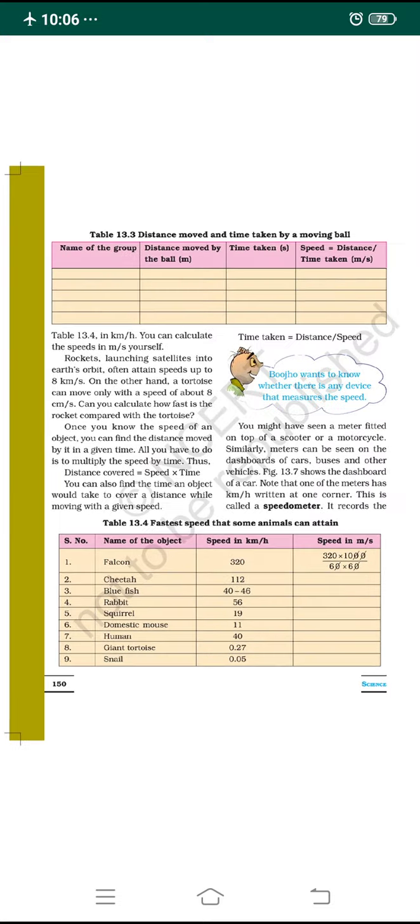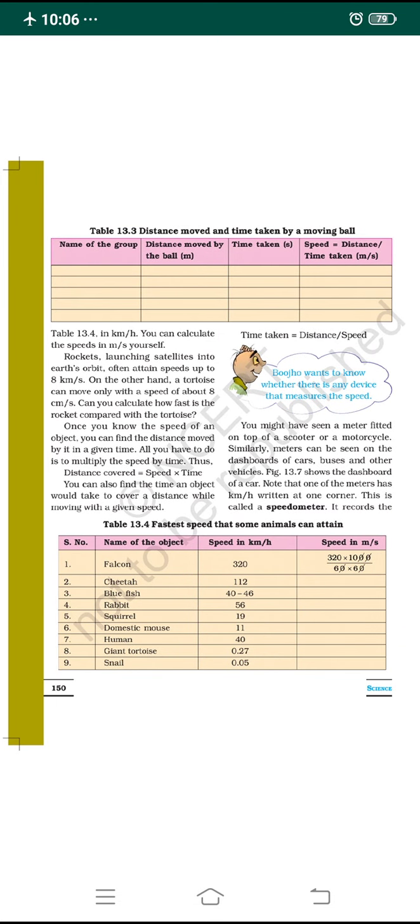Most of the time we indicate the speed in terms of kilometer per hour. Sometimes we may even measure the speed in meter per second. Rockets launching satellites into the Earth's orbit often attain speeds up to 8 kilometer per second.